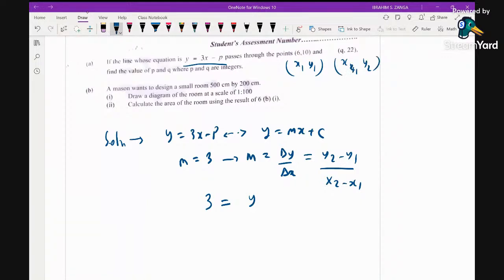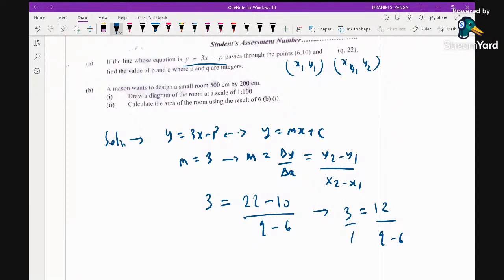So y2 is 22 minus y1, which is 10, divided by q minus 6. From this, you have 3 equals 12 over q minus 6.